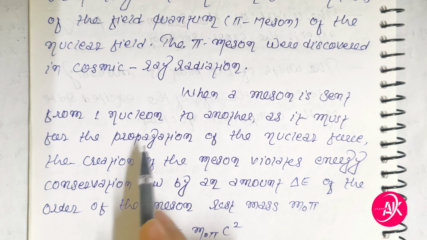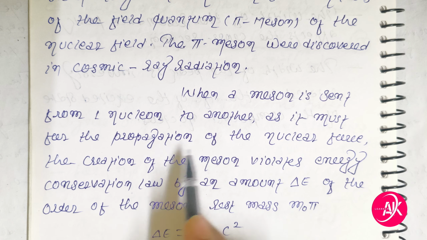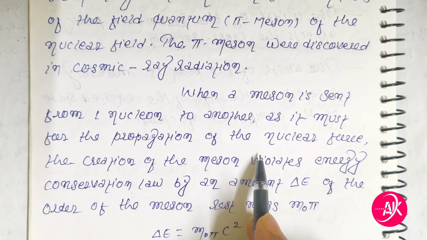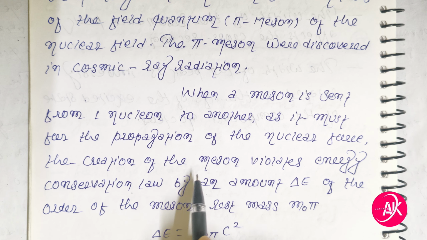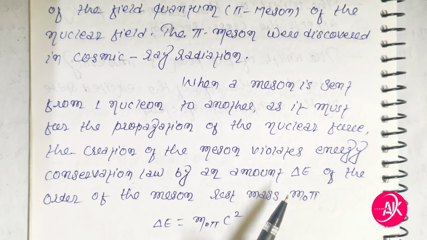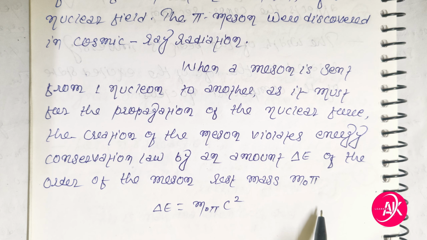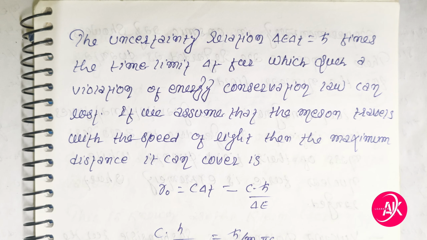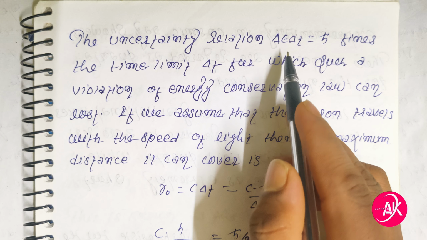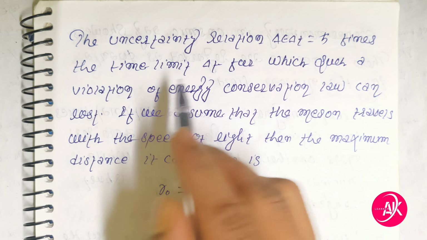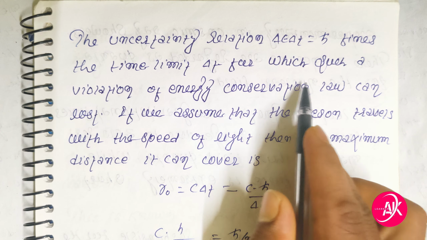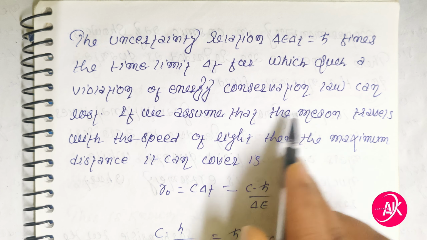When a meson is sent from one nucleon to another, as it must be for the propagation of the nuclear force, the creation of the meson violates the energy conservation law by an amount del E of the order of the meson rest mass m naught pi. Del E is equal to m naught pi c squared. The uncertainty relation del E del t is equal to h cut finds the time limit del t for which such a violation of the energy conservation law can exist.